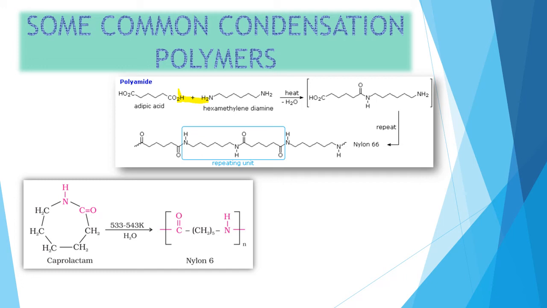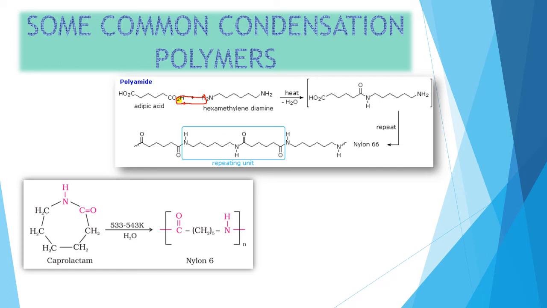One OH will be removed from this, and from here only one hydrogen is going to come, so H2O is removed.